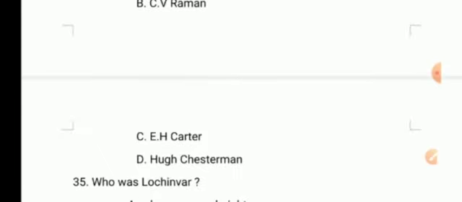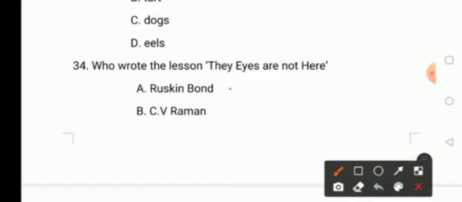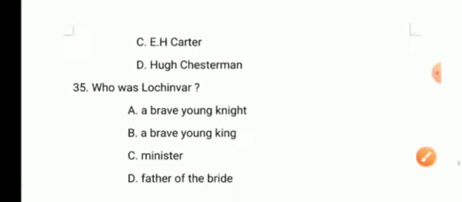Who wrote the lesson The Eyes Are Not Here? Option A, Ruskin Bond, option B, C.V. Raman, option C, E.H. Carter, option D, Hugh Chesterman. So the author of the prose The Eyes Are Not Here is Ruskin Bond. Moving on to the next question.